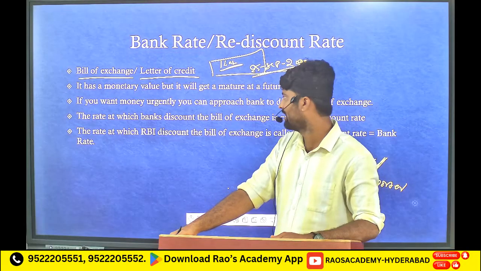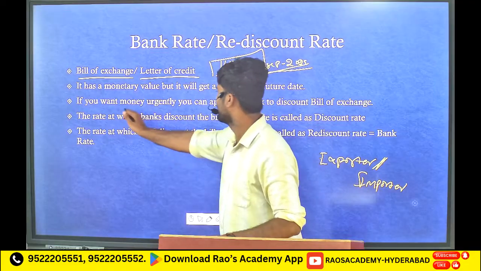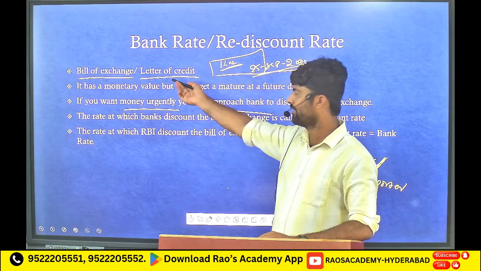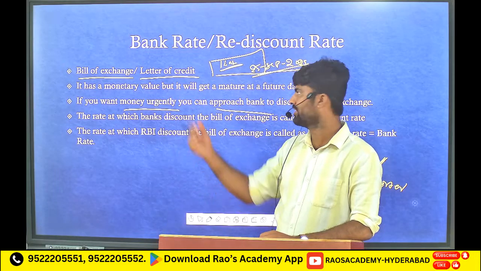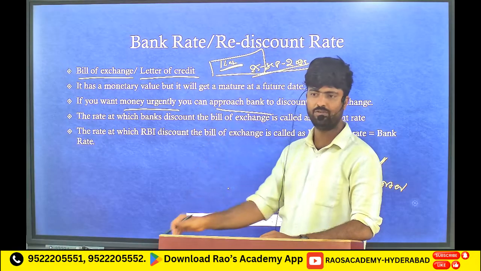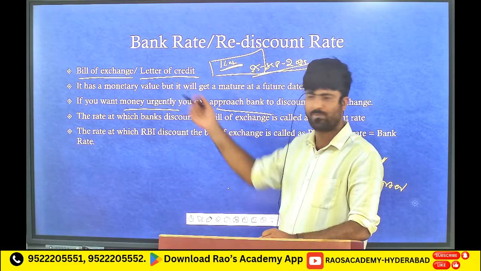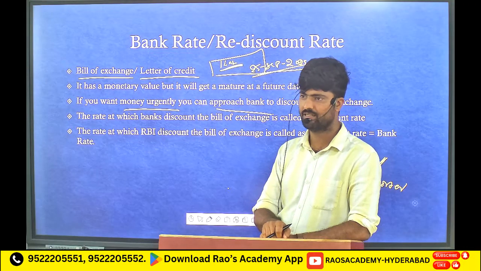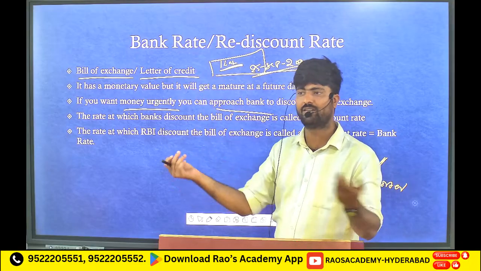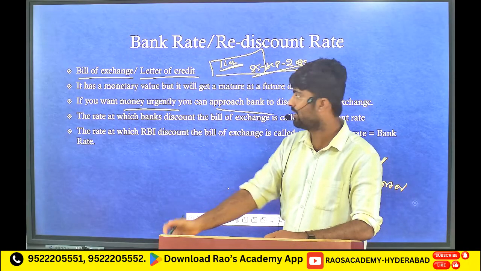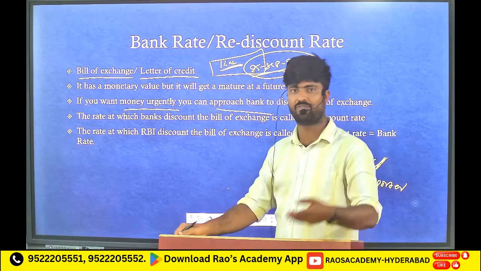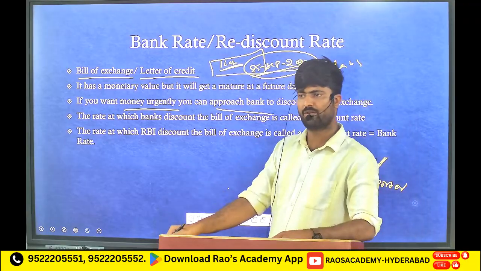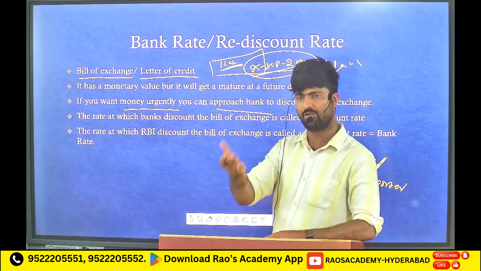But you require the amount very urgently. What you can do is approach a bank and say, I have this bill of exchange with a 1 lakh rupee value, and I need money urgently, so please take this bill of exchange and give me money. The bank will say, okay, I will take this, but I am not sure whether I will receive this amount, and even if I do, I have to wait. If I give 1 lakh, what is the profit for me, as a bank?